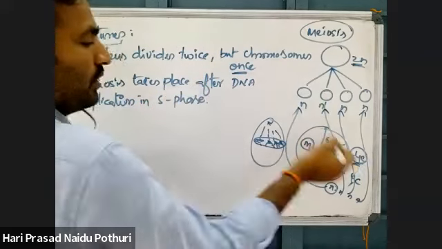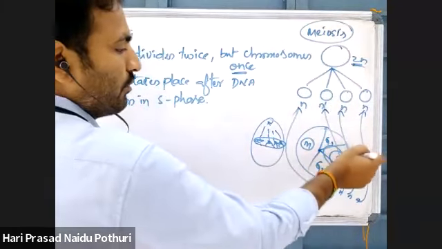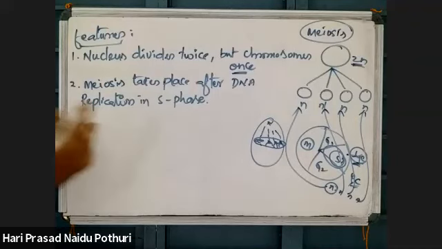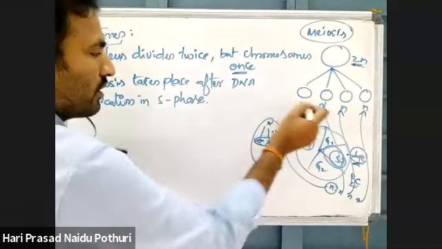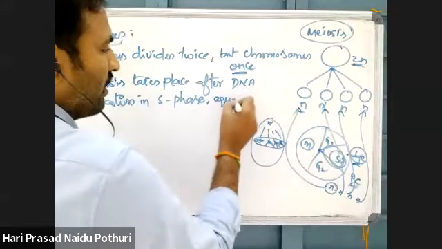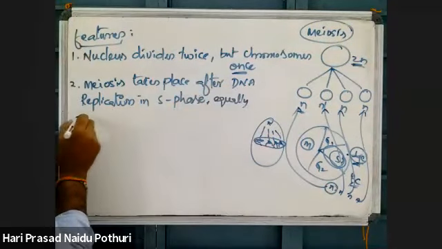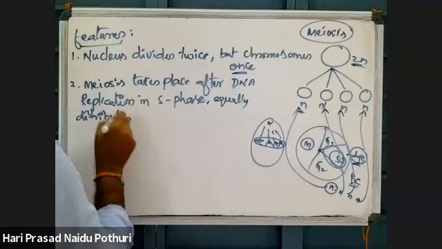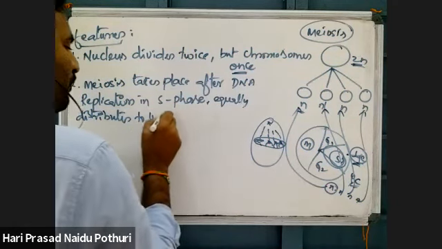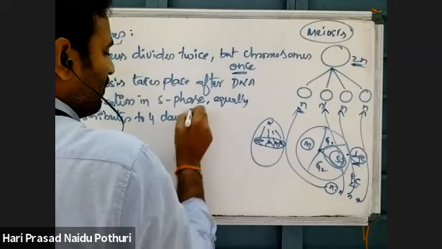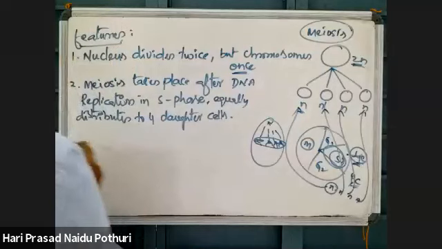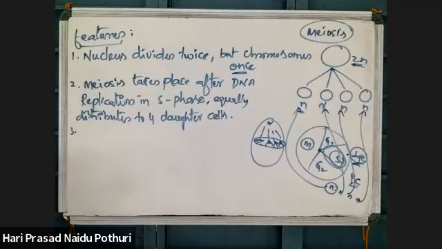I already told you, in S phase the amount of DNA will be multiplied, so that the increased amount of DNA will be taken equally into 4 daughter cells. The DNA will be equally distributed to 4 daughter cells by meiosis.